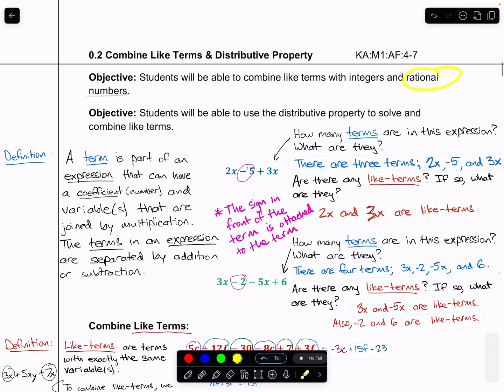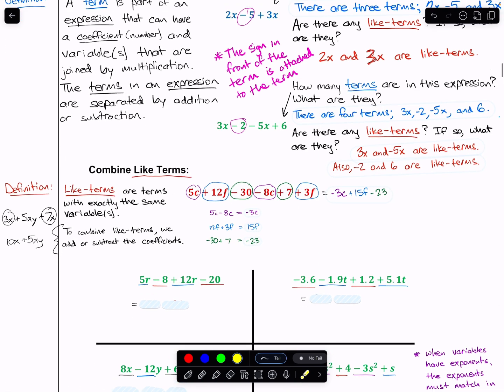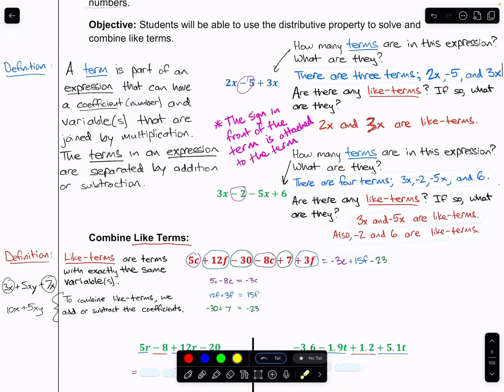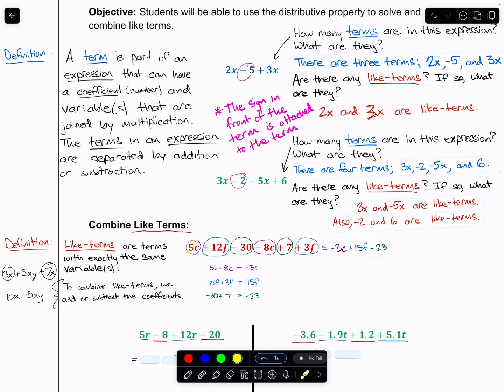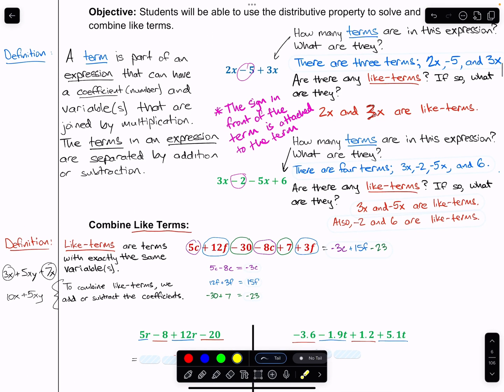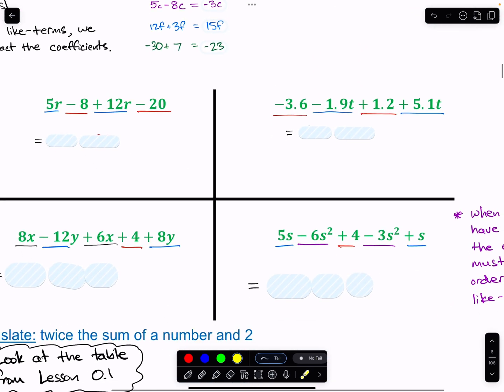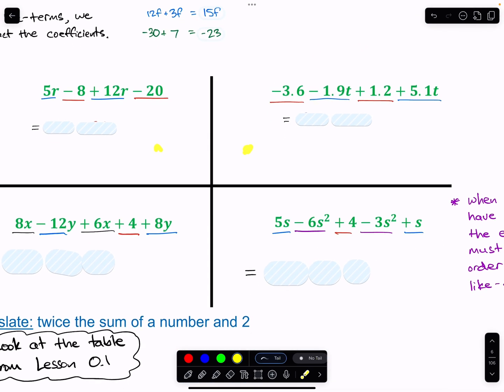We didn't do rationals yet because 5, 12, 38, those are all integers. But if I changed 5 to a half or something, then you would be meeting the objective with rational numbers, right? So we'll see that a little bit later. Let me go ahead and zoom in. We have 4 examples here. Go ahead and try them on your own, and then pause the video, and when you're finished, come back and check your work.